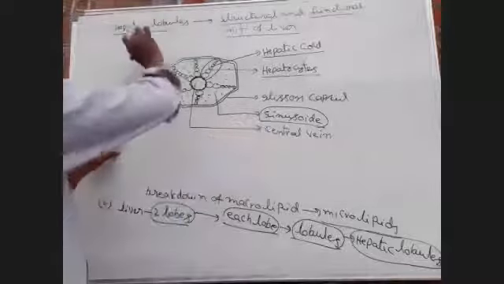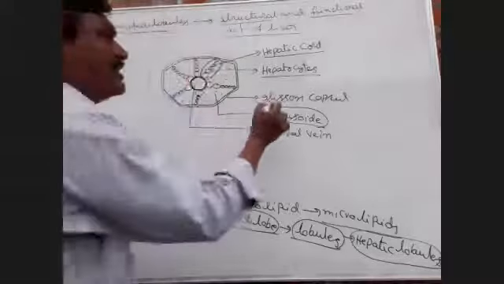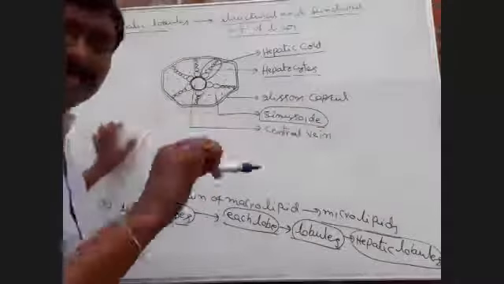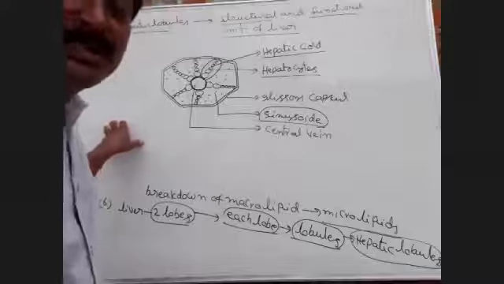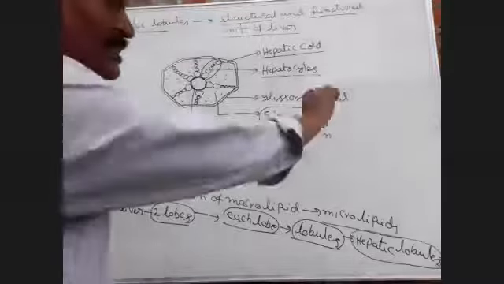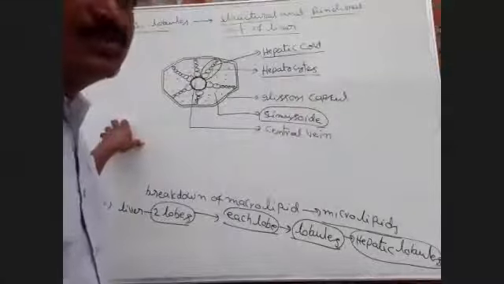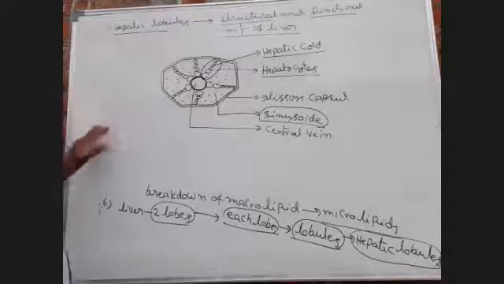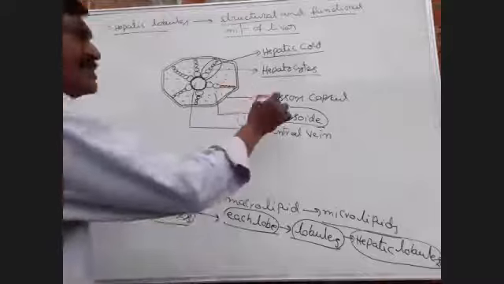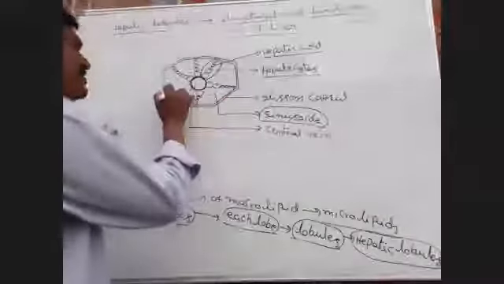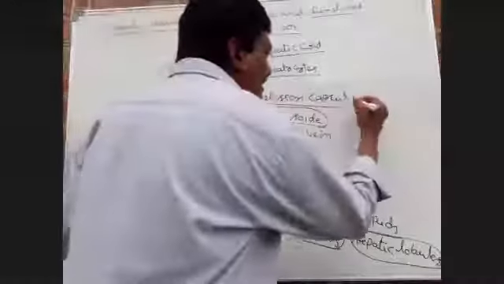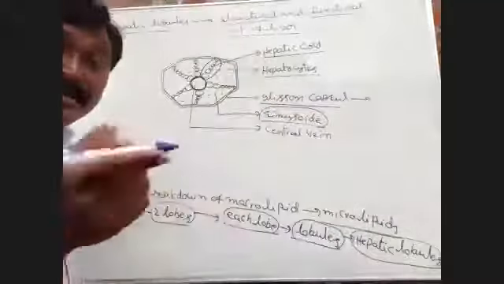Around the hepatic lobule, Glisson's capsule. This one is Glisson's capsule. Glisson's capsule is made up of a connective tissue layer. Around the hepatic lobule, this one is Glisson's capsule, which is made up of that connective tissue layer.